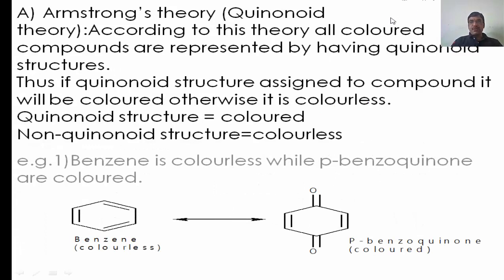The second theory about the color and chemical constitution is the quinoid theory, also called the Armstrong theory. According to this theory, all colored compounds are represented by having the quinoid structure. Those compounds which have the quinoid type structure are colored, and those compounds having the benzenoid type structure are colorless. Thus, if a quinoid structure is assigned to the compound, it will be colored, otherwise it is colorless. Examples: benzene is colorless, having a benzenoid type structure, while para-benzoquinone is a colored compound.